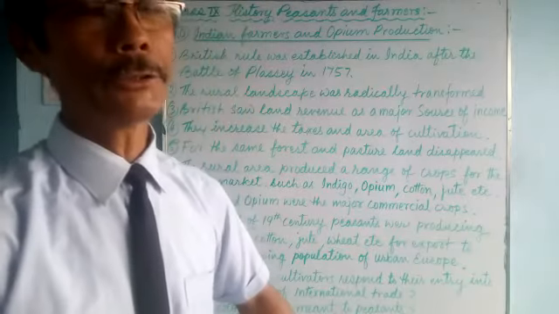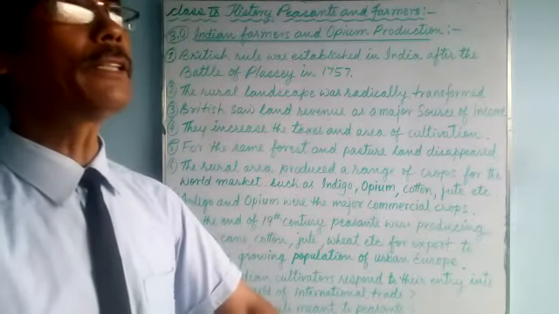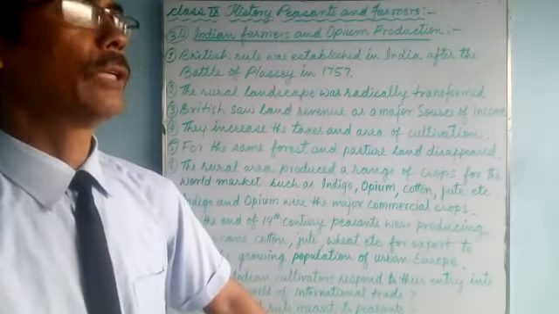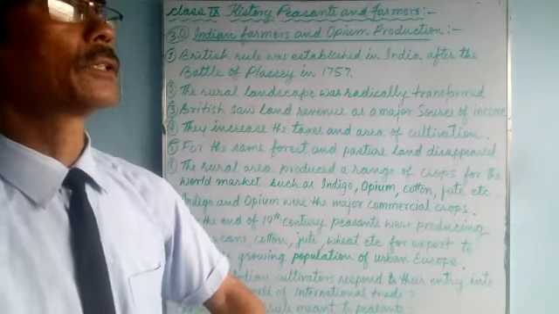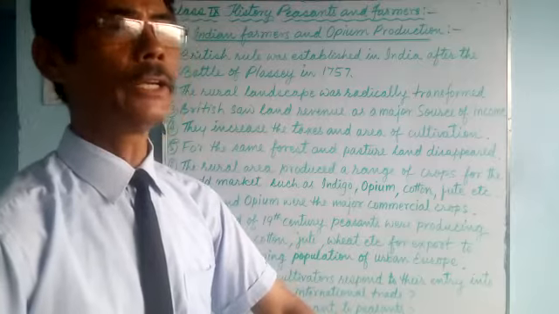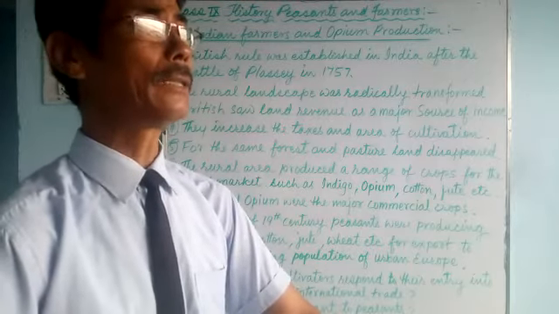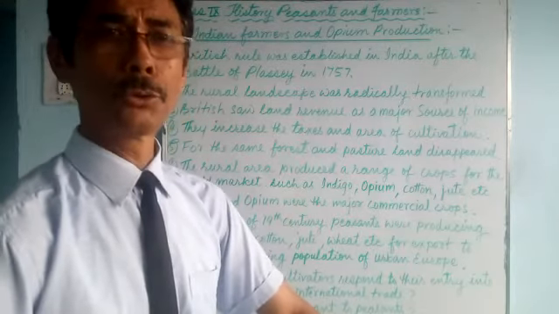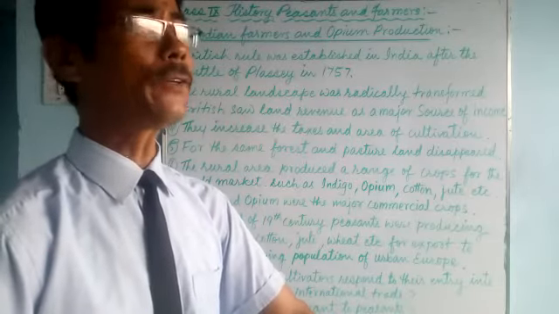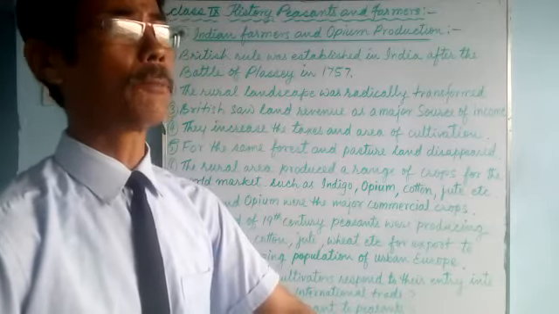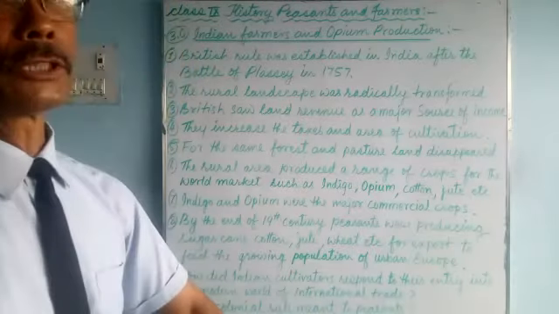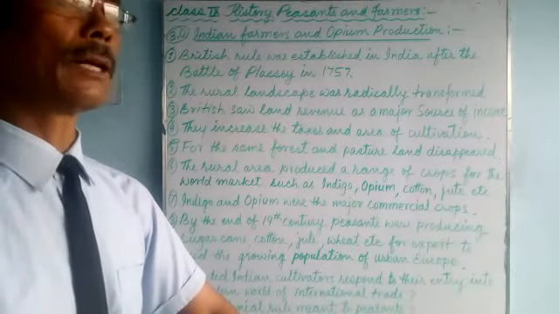In European countries, the population was growing, and industrialization was taking place at that time. So they needed raw materials as well as food grains to feed the growing population. So wheat and raw materials from India were supplied to European countries. Especially it was done by Britishers once they set up political power.